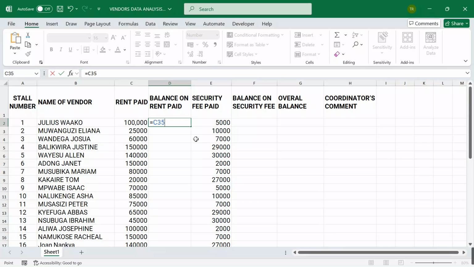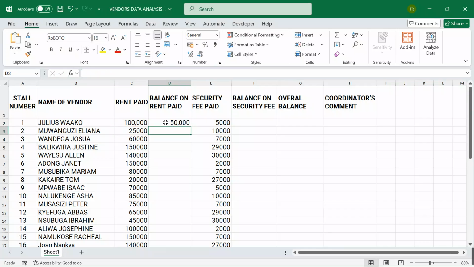I say minus the rent paid, but I will come and lock the overall figure that they had to pay as their overall rent, which was 150. So remember, I had placed that in a cell C35. So I'll come, I put a dollar sign there, I come here, shift dollar sign. So now I have locked this figure. It will not change by applying what we call absolute cell referencing.